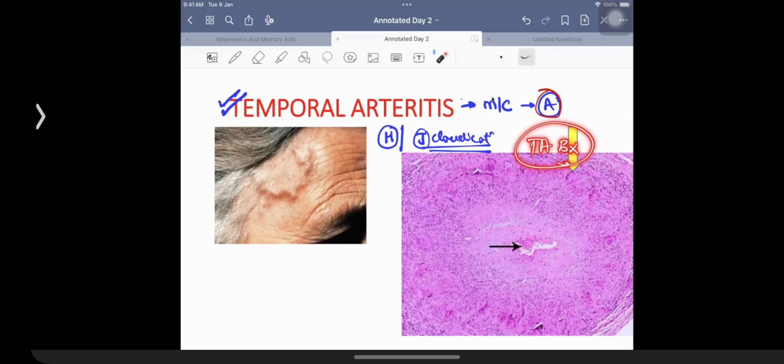And biopsy is going to be showing you damage at the level of the vessel. What kind of damage would you find? You are going to have damage at the level of the internal elastic lamina. In these patients there is extreme narrowing of the lumen. What you can appreciate over here is also the presence of giant cells.